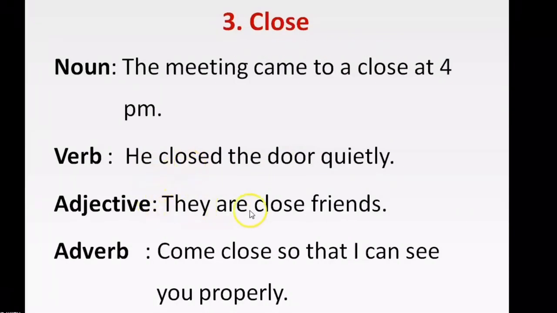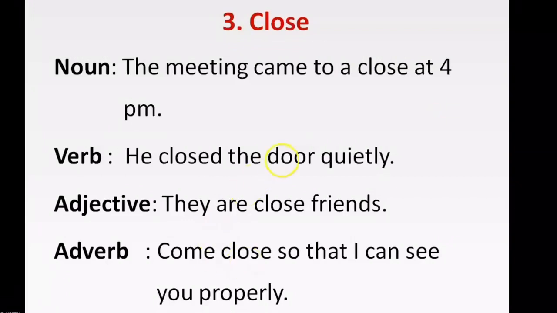Adjective: they are close friends. Subject, verb, and this is the object. The object is a noun here, and close has been placed before a noun. So it modifies a noun, it tells about the quality of a noun, and so this is an adjective here.